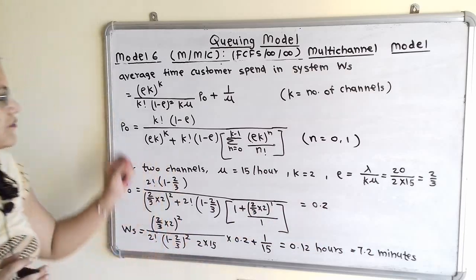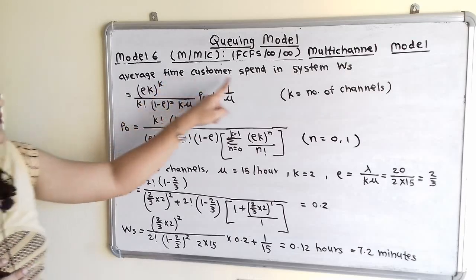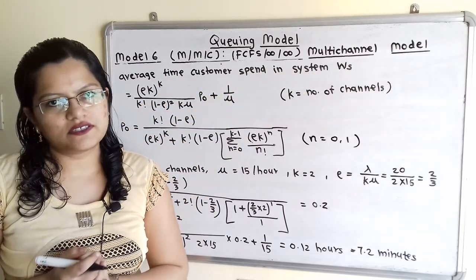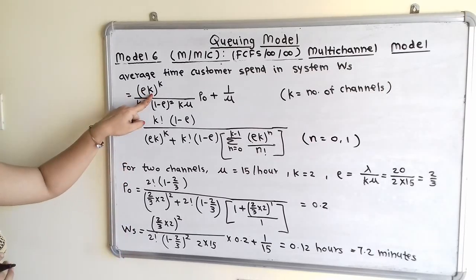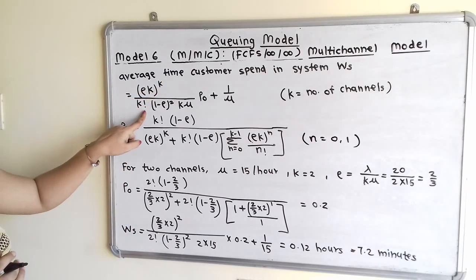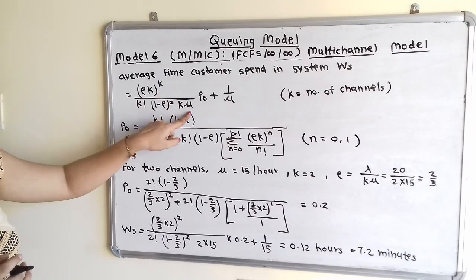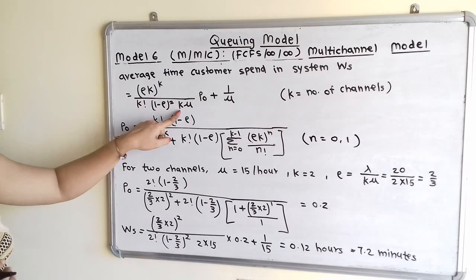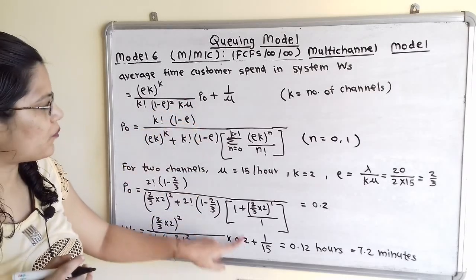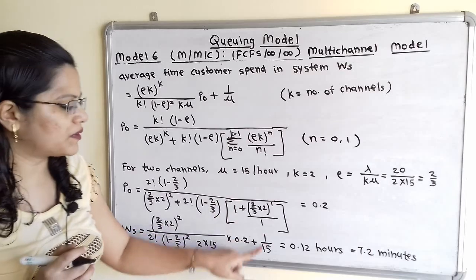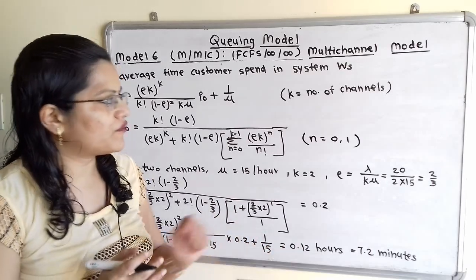Now next, we will use this P0 in this formula to calculate the waiting time in the system, that is WS is equal to 2 by 3 into 2 bracket square divided by 2 factorial 1 minus 2 by 3 square k mu, k that is 2 into mu, service rate 15, into P0, that is 0.2, plus 1 by mu, that is 1 by 15. So when we solve this, we will get the answer 0.12.